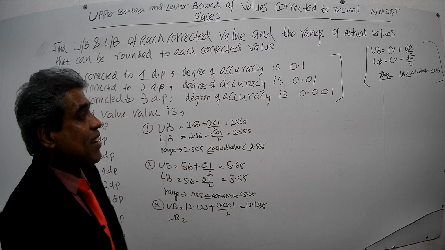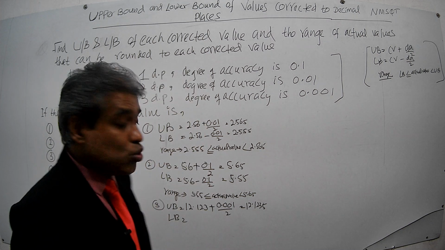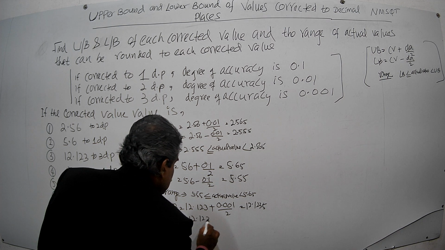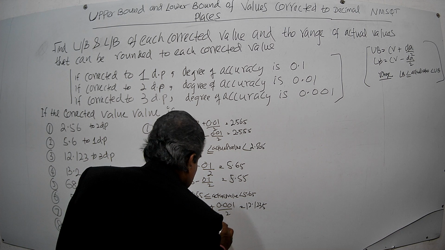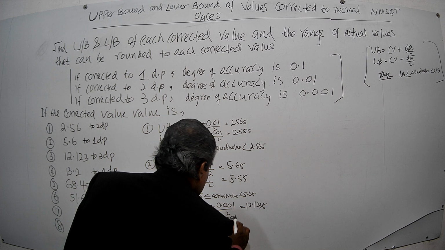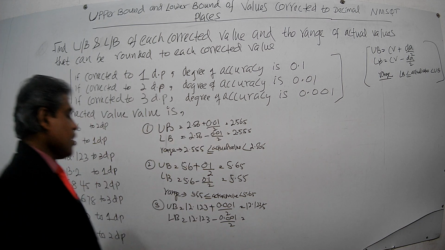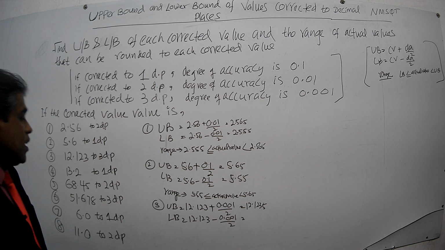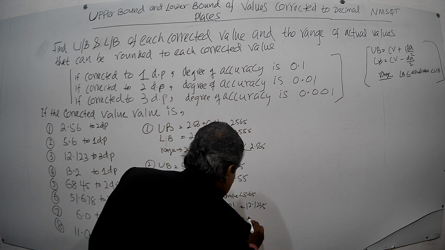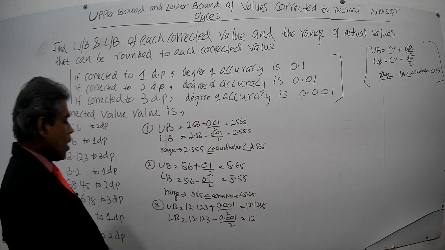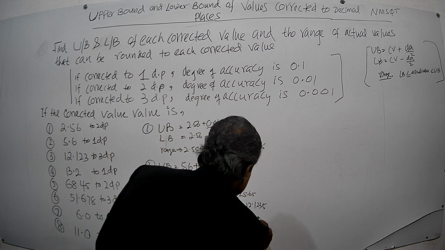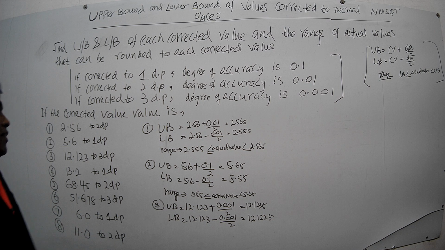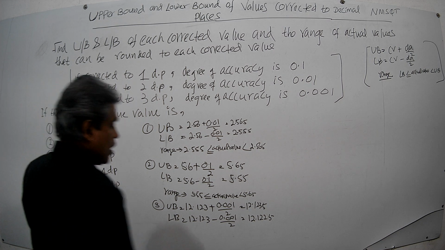Next, the lower bound. Again, what is the formula? Corrected value minus degree of accuracy over 2. The corrected value is 12.123 minus the degree of accuracy 0.001 divided by 2, which is 0.0005. Then you deduct, and it will be 12.1225. This is the lower bound.